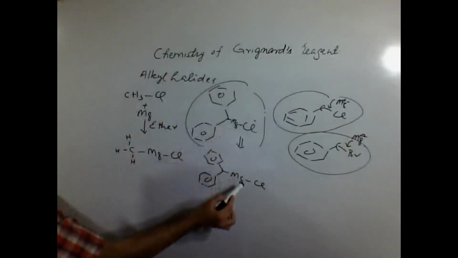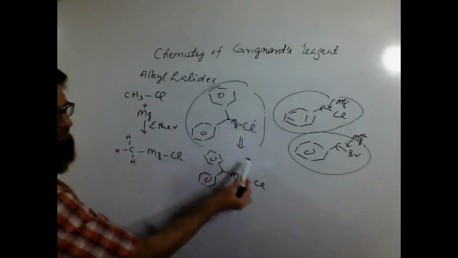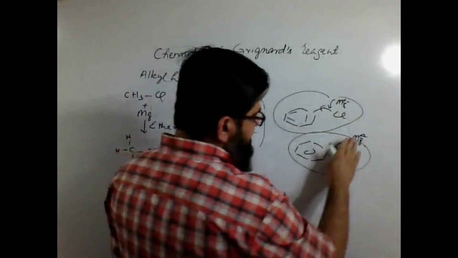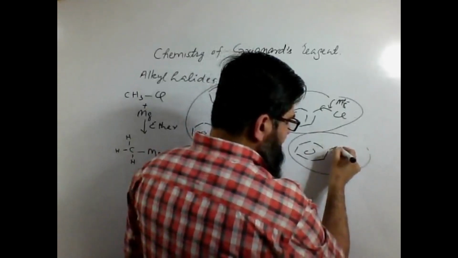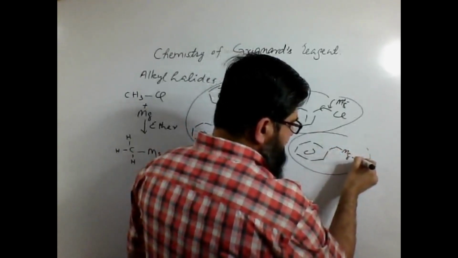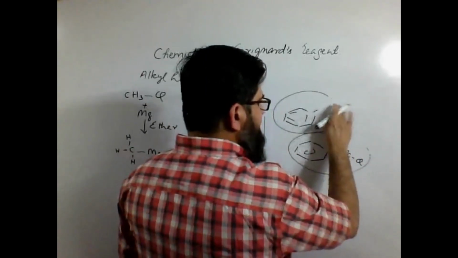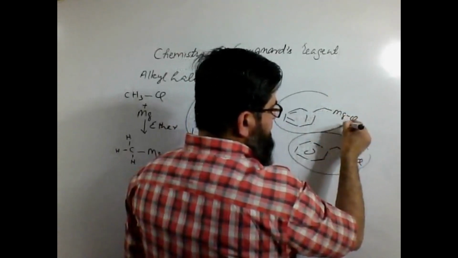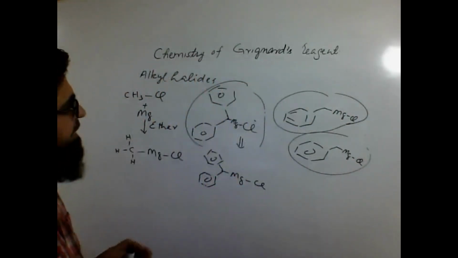Everywhere I have inserted magnesium between carbon and the halogen part. Similarly, carbon and the halogens. This will become: here is the carbon, here is magnesium, here is chloride. Similarly, over here I can write it after the reaction with magnesium. So this is how they become the Grignard reagents.